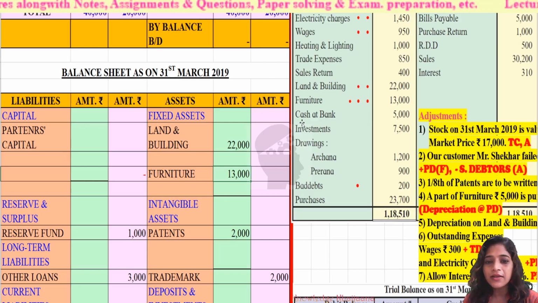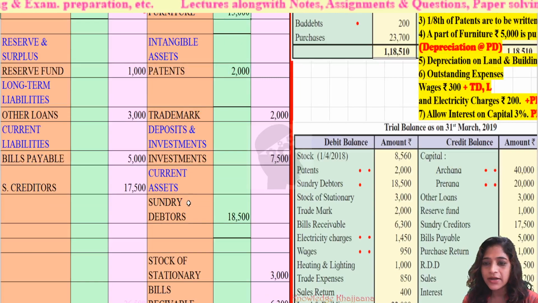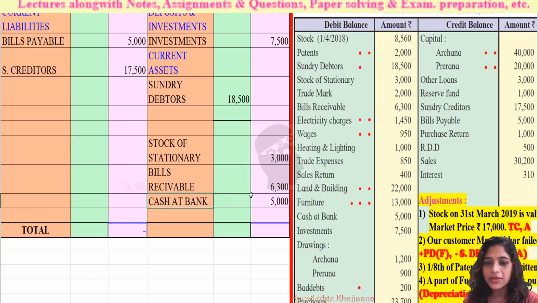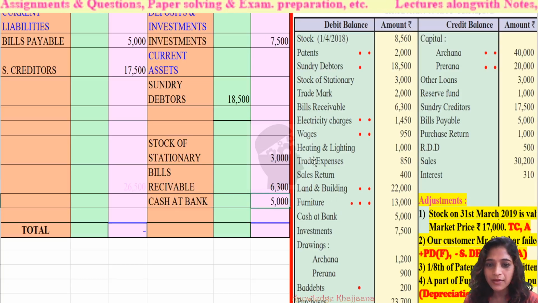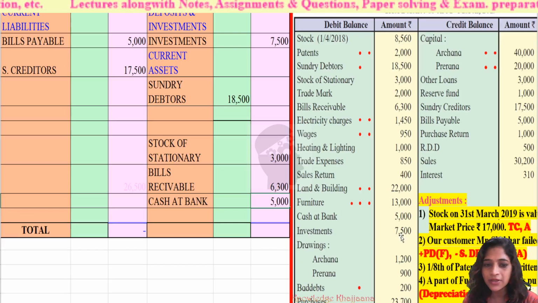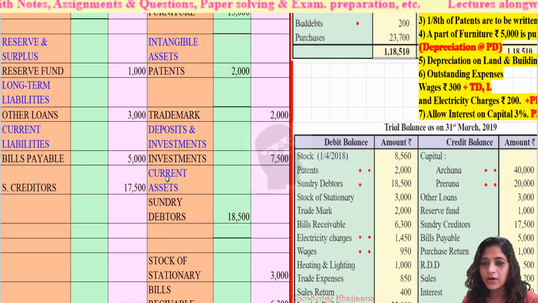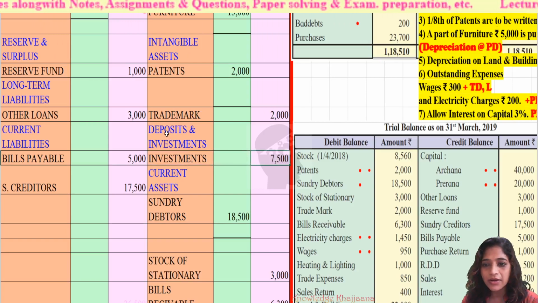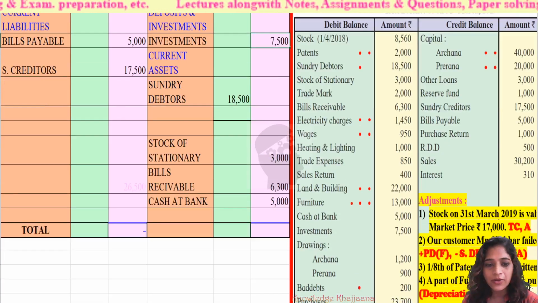Then cash at bank, a current asset. Under the asset side, cash at bank, rupees 5,000. Then investments, assets, rupees 7,500. Investments are recorded under the category of deposits and investments, rupees 7,500.